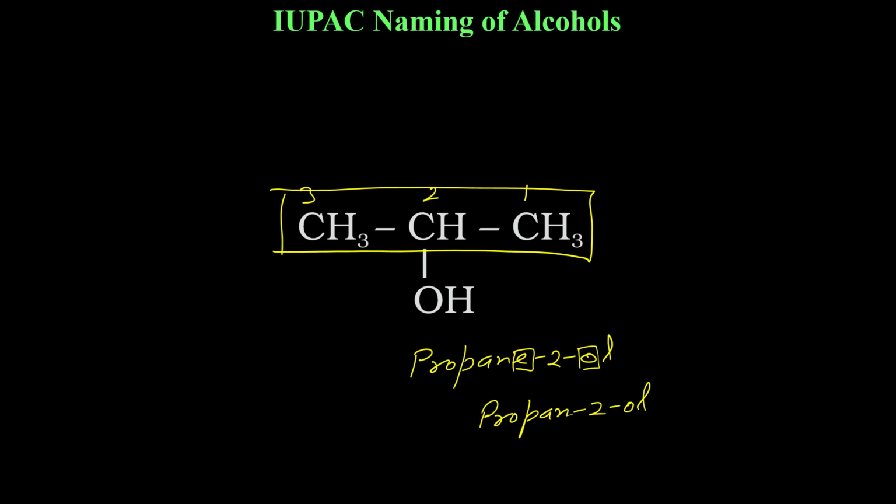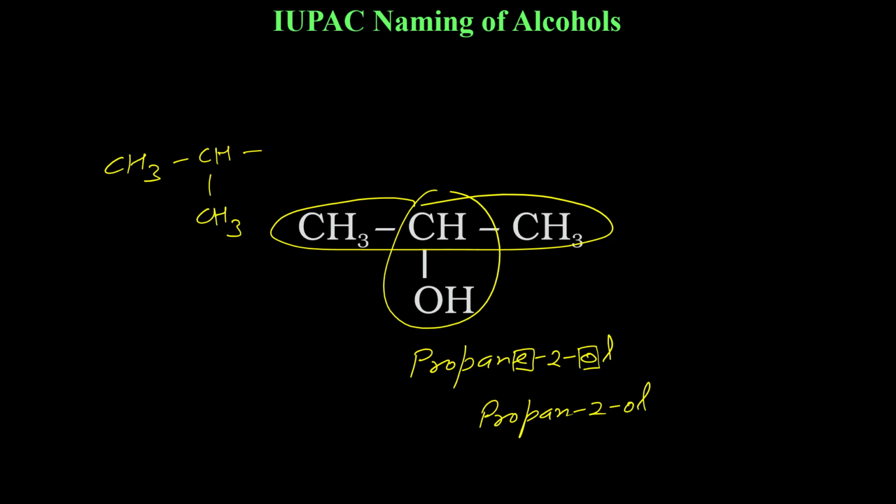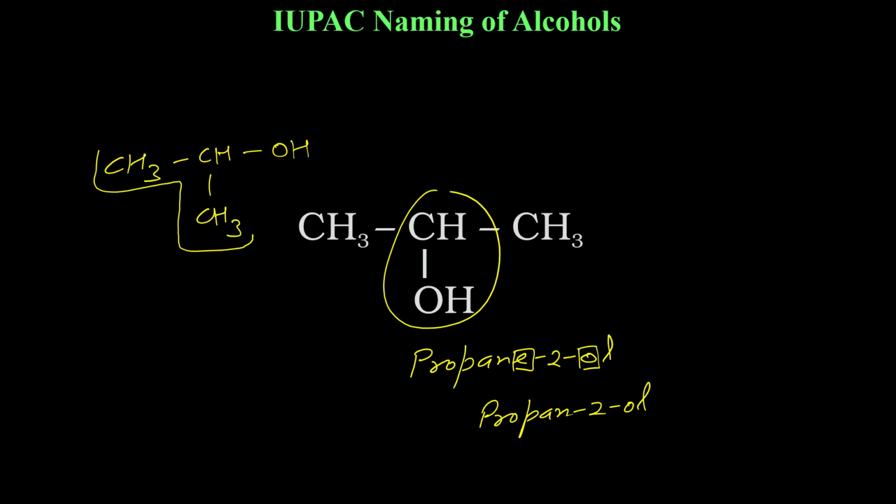Now the common name of this one is quite tricky, and for that you need to understand specific structures. Specific structures have been given a specific name. This one I can write down like CH3, CH3. This part I have written, and then on the second carbon it is OH. I can write OH here. Wherever you see this type of structure, where from the end the second carbon has CH3 attached to it, from any end, okay, so this carbon and this carbon is the second carbon.